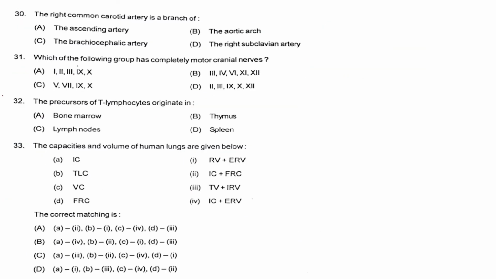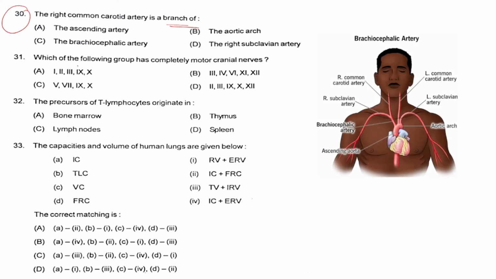Next, question number 30. The right common carotid artery is a branch of, okay, the options are the ascending artery, the aortic arch, the brachiocephalic artery, the right subclavian artery. Here you can see the diagram of the arteries which are arising. This common carotid artery which you are observing here is a branch of the brachiocephalic artery. So the right answer will be option C, that is the brachiocephalic artery.